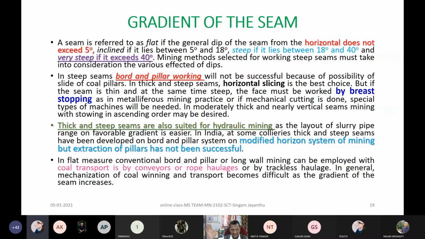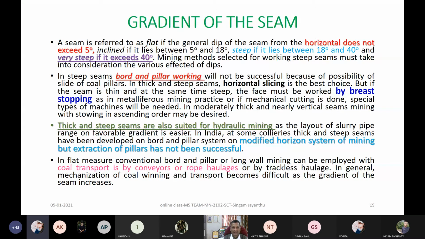Then there are very steep seams in our northeastern coalfields, right? It is almost like 1 in 1, 45 degrees and so on. In that case, it is very simple to understand: you should select such methods accordingly. I cannot say that I will use LHDs anywhere, whatever I want. Even if you go by some type of apparent dip developments, there will be some limitations, right? Even tyre-mounted machines you may not be able to utilize. So this is how the gradient affects your choice.